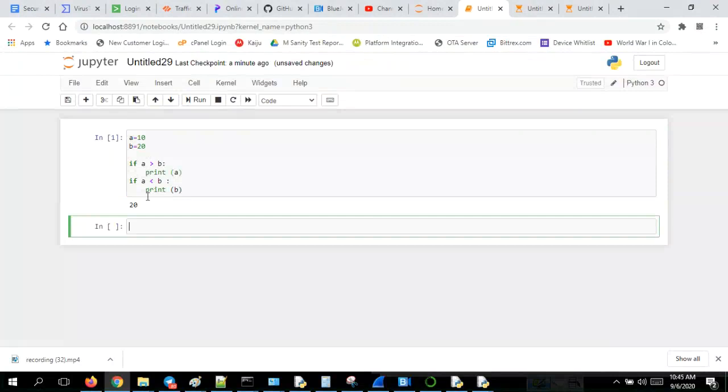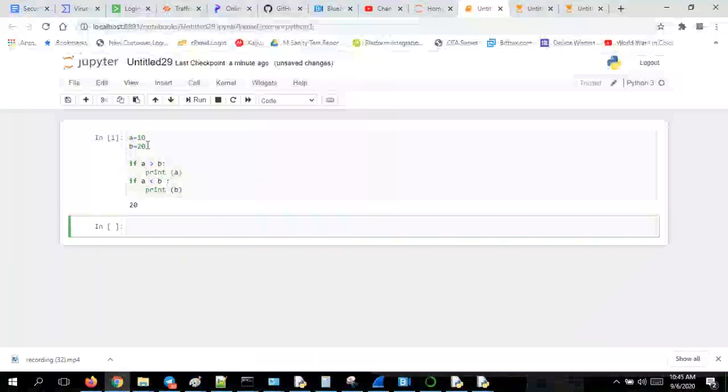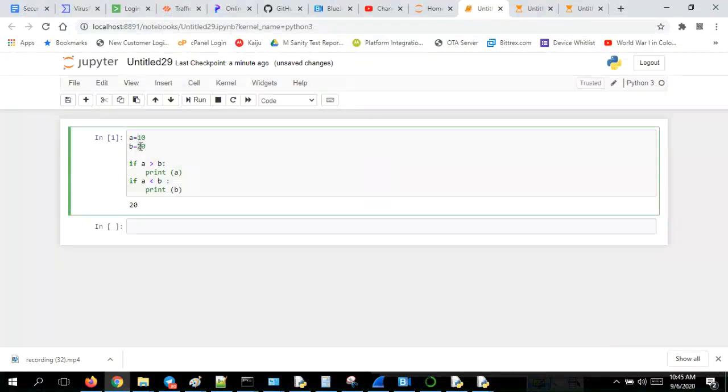What happened? First it checked A greater than B. First 10 greater than 20 it checked, it is a failed condition. Now 20 it has given, and it went here. Next statement, A less than B, and it checked here.